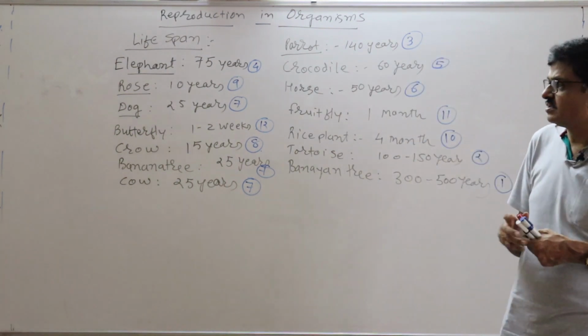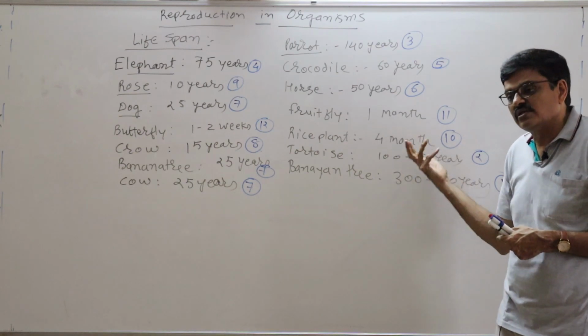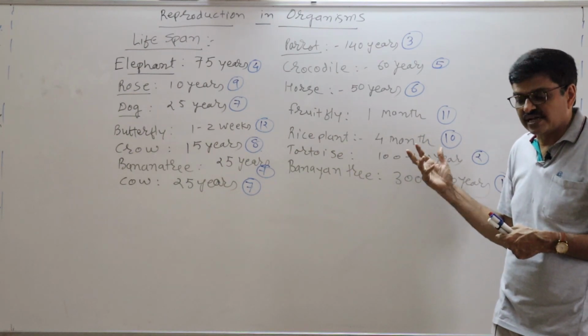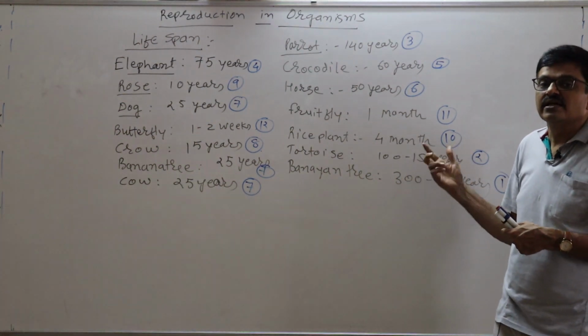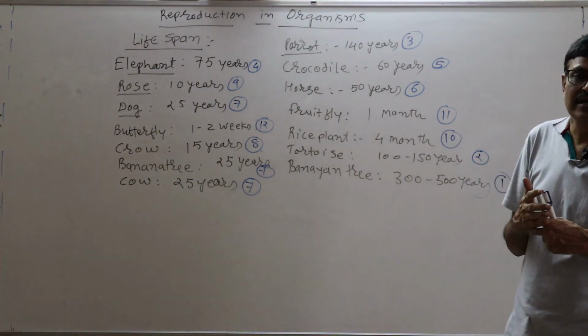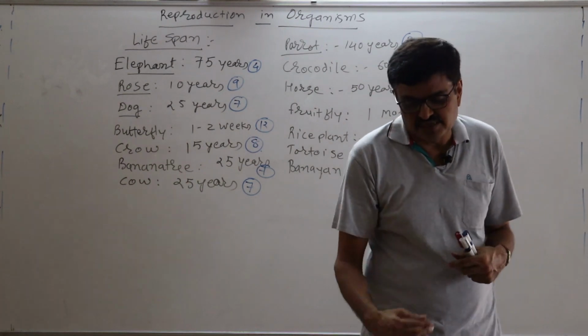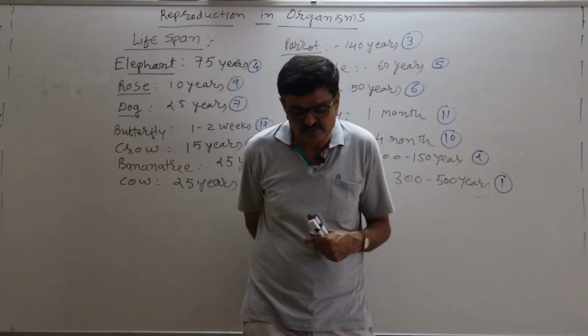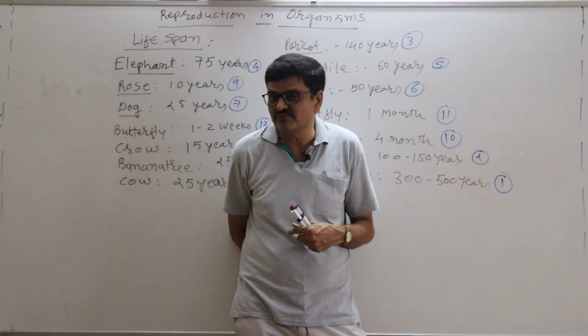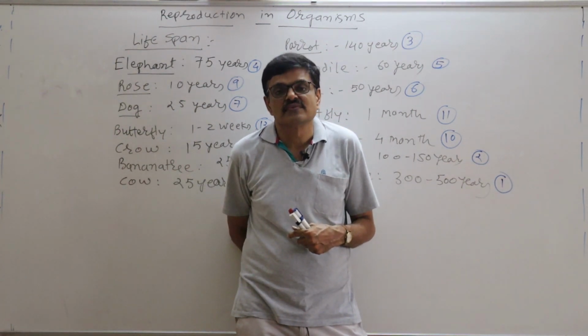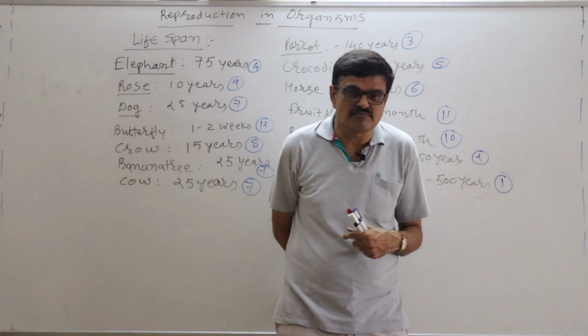Because of reproduction, the individuals will produce offspring which are identical or similar to their parents, and that is called heredity and variations. This heredity and variations we will go through in chapter number 5. What is heredity? What are variations? We will go through that in chapter number 5.